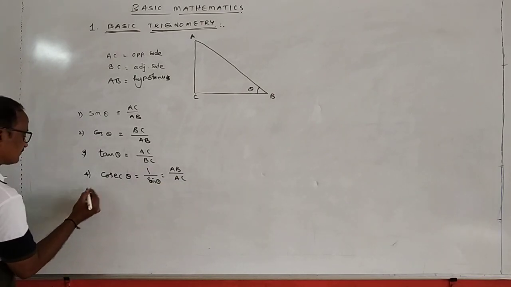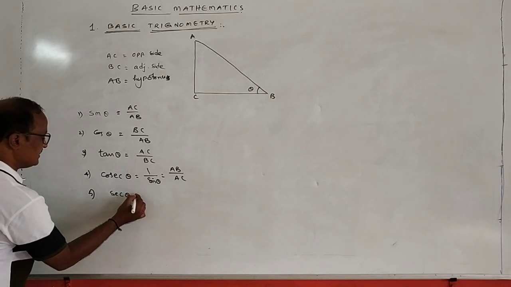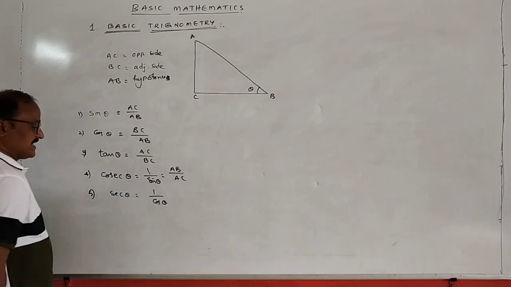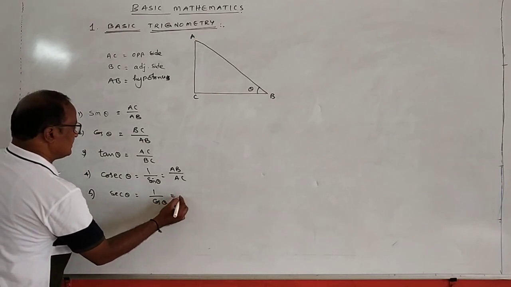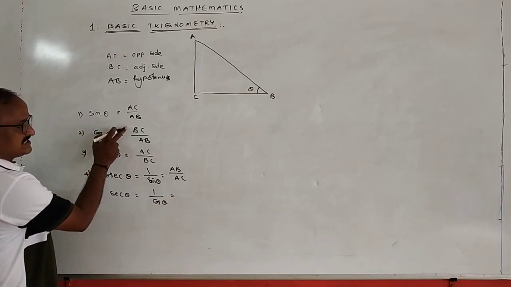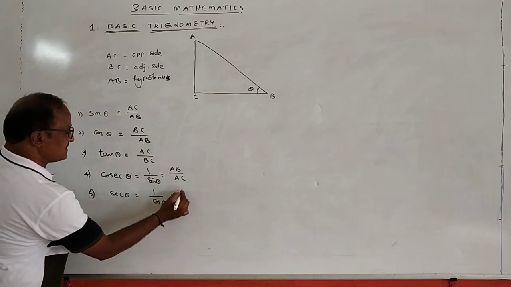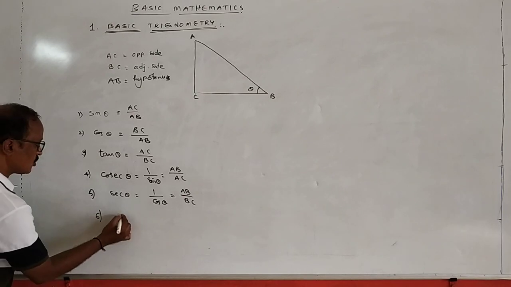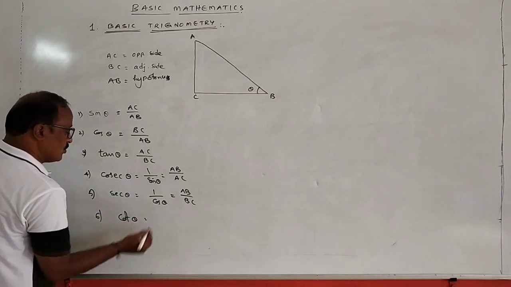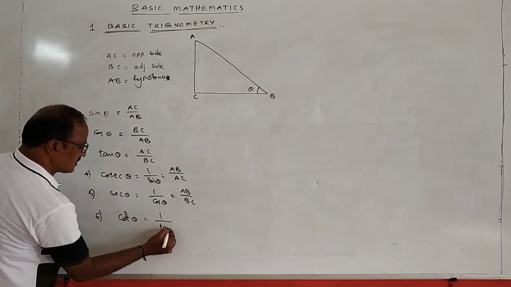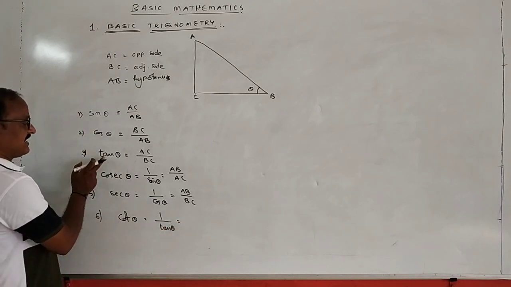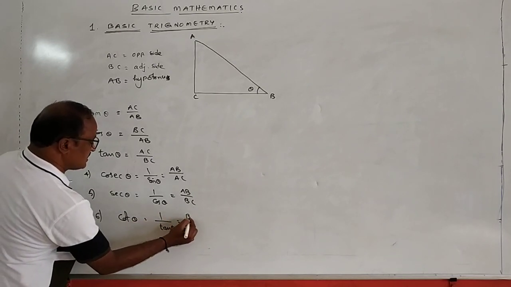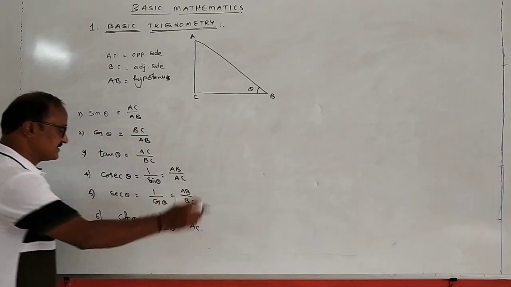And fifth one, secant theta is nothing but the reciprocal of cos function. So secant theta is equal to 1 by cos theta, cos theta is BC by AB, and secant theta is equal to AB by BC. And sixth one, cot theta is equal to 1 by tan theta, and tan theta is AC by BC, so 1 by tan theta is equal to BC by AC.